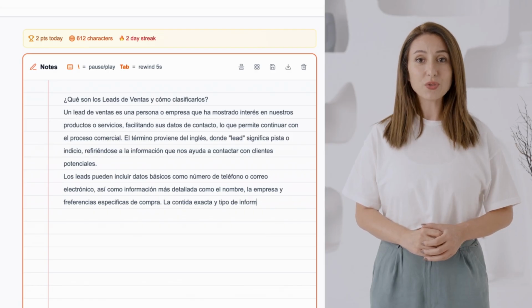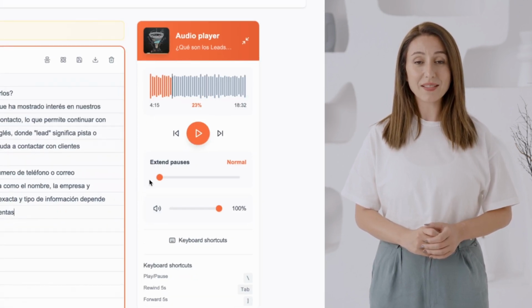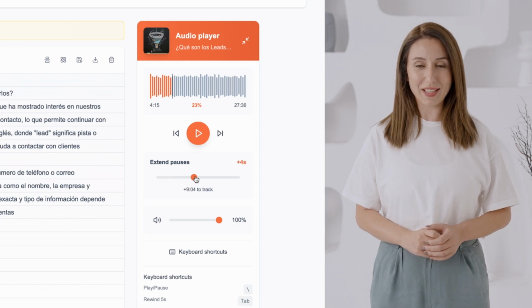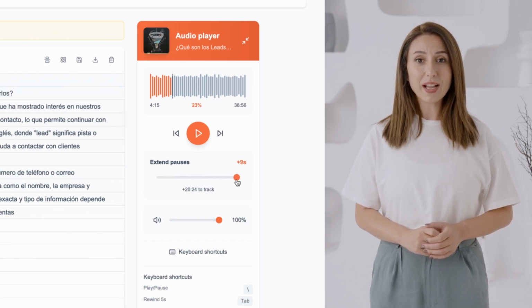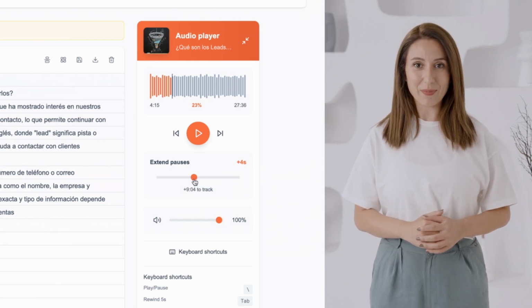Another solution is to lengthen the pause between the narrator's spoken fragments. The narrator says 2, 3, or 4 words, and then pauses for a few seconds so you can write everything down. If the pause is too short, you can extend it by a few extra seconds. Of course, this will make the entire recording longer, but it will let you adjust the pace and length of pauses to your personal writing rhythm. You might even gain a few extra seconds to correct any mistakes made.